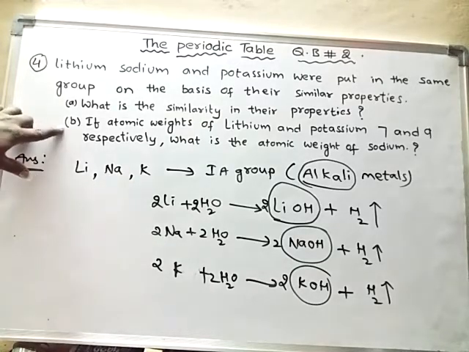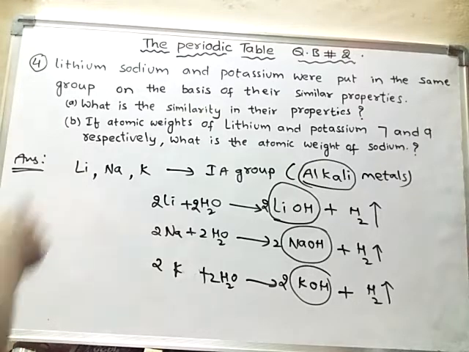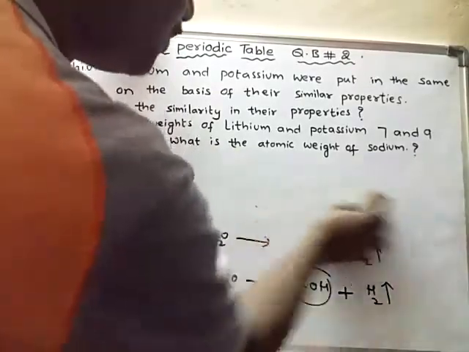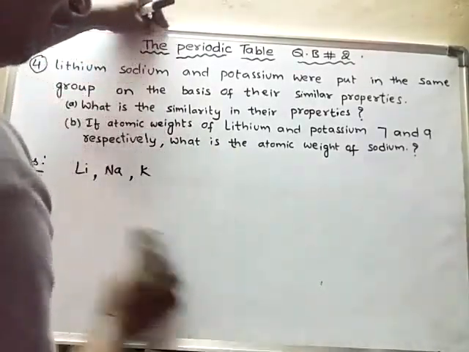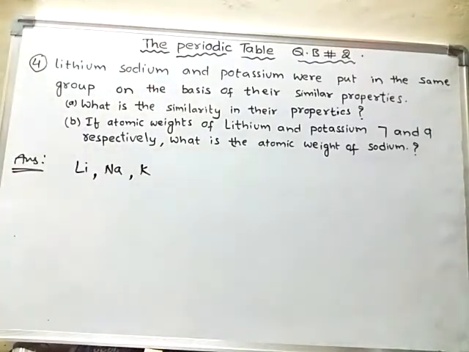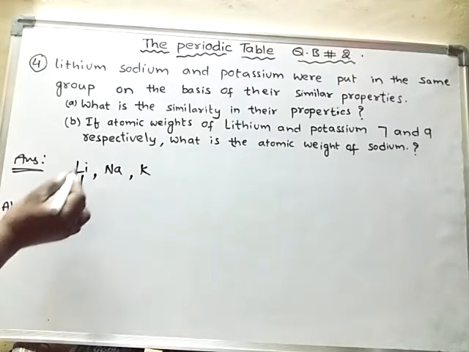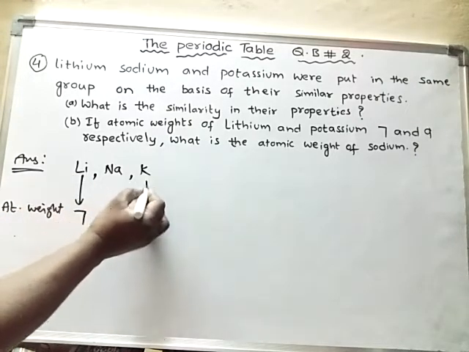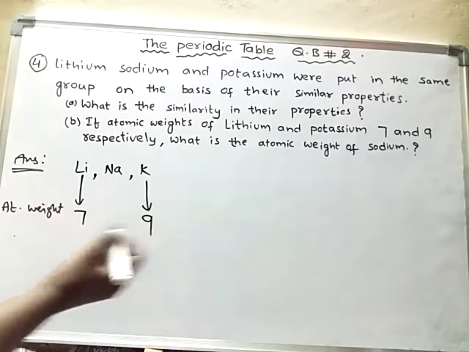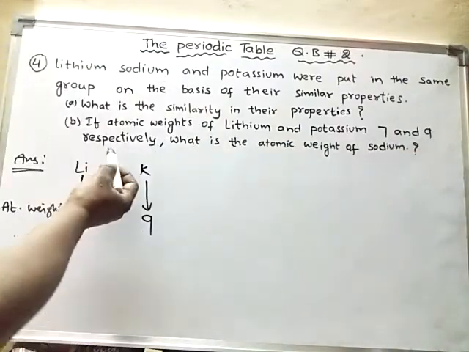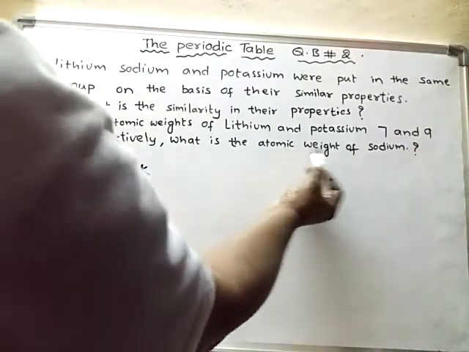Now let us learn the answer for the second question. If atomic weights of lithium and potassium are 7 and 39 respectively, what is the atomic weight of sodium?